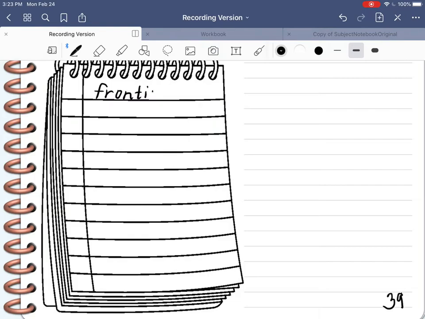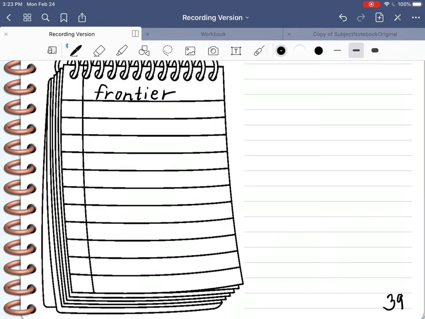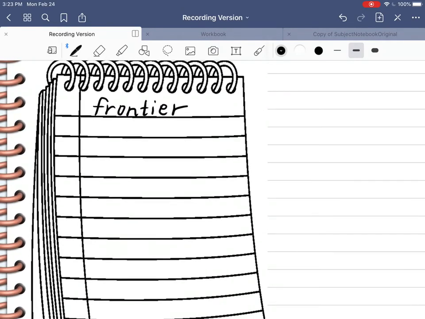These are words from the story about Kennedy and Lincoln. Frontier. Grizzled. Grizzled was a word that was used to describe Abraham Lincoln. Grizzled. Conspiracy.